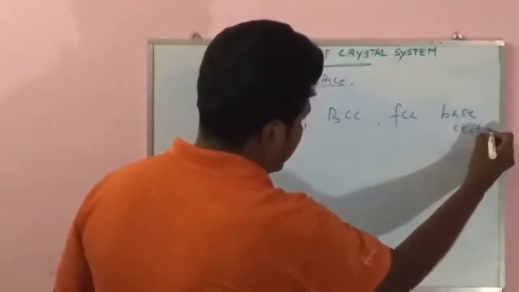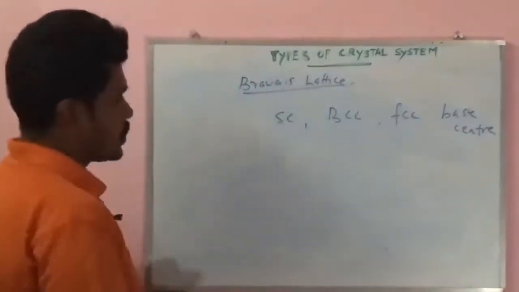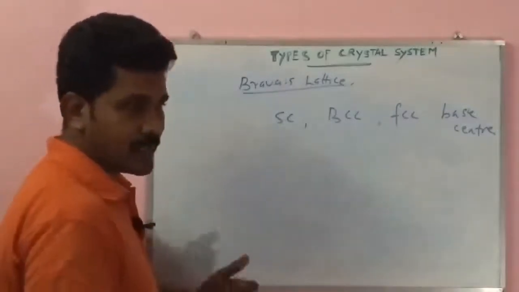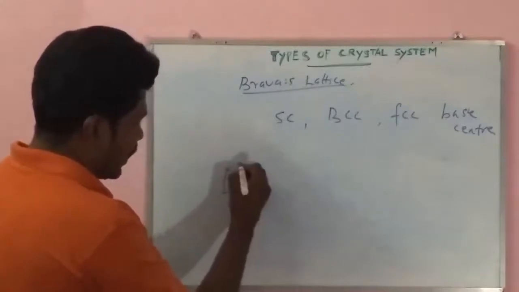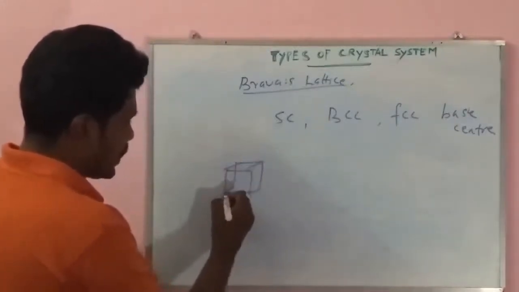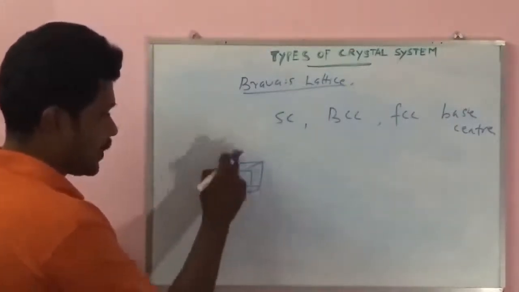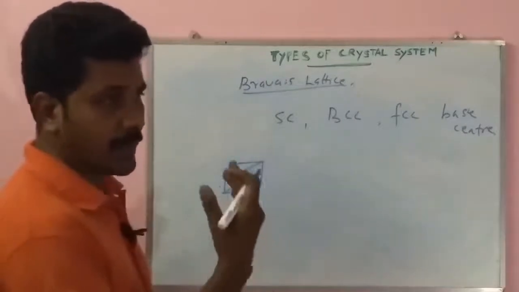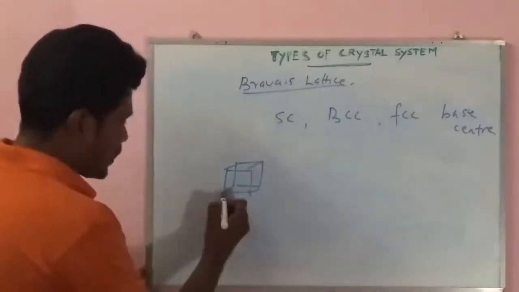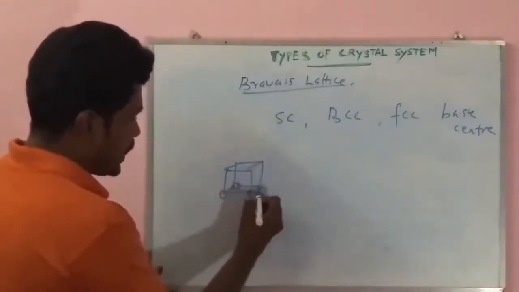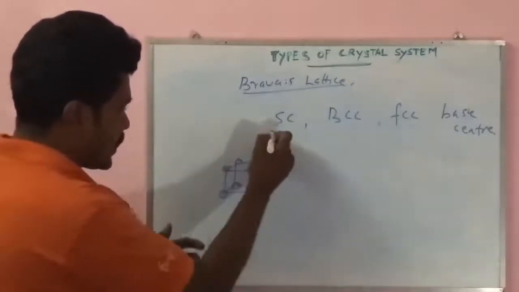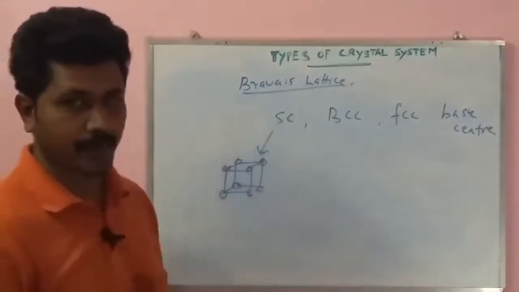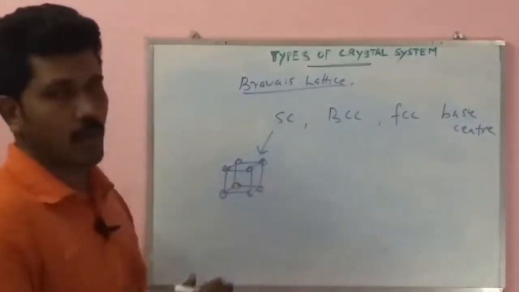SC means simple cubic. Simple cubic has atoms only at the corners. There are 8 corners of this cube, and each corner is occupied by 1 atom. That is only corner atoms. This structure is known as simple cubic. Next is the body center cubic structure.